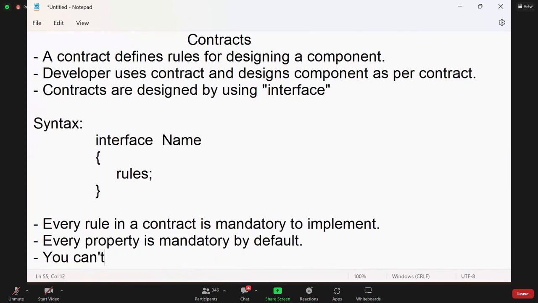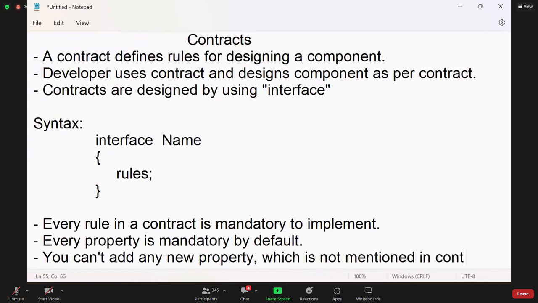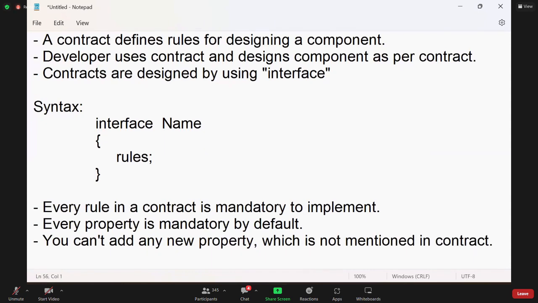You cannot add any new property which is not mentioned in the contract. Understood? You cannot add any new property which is not mentioned in the contract. So whatever is in the contract, you have to define only that. That is the first important thing.